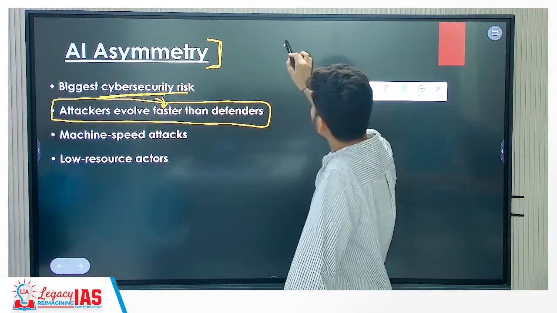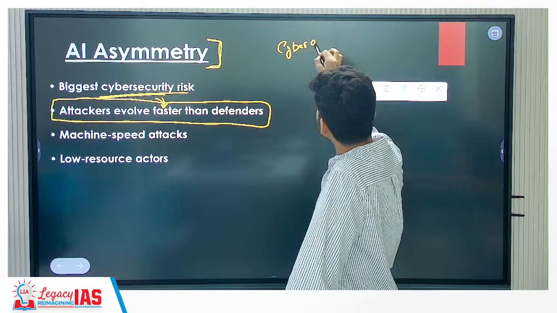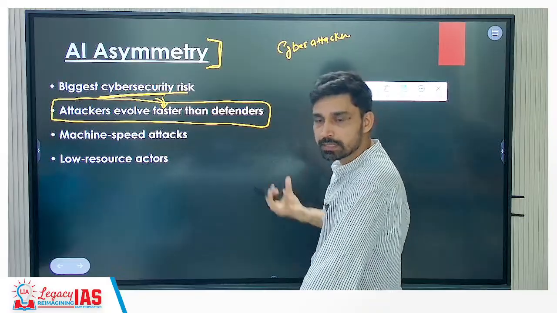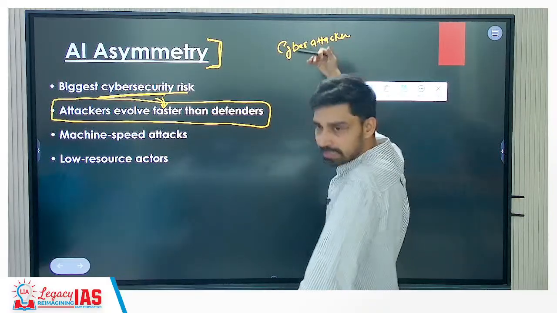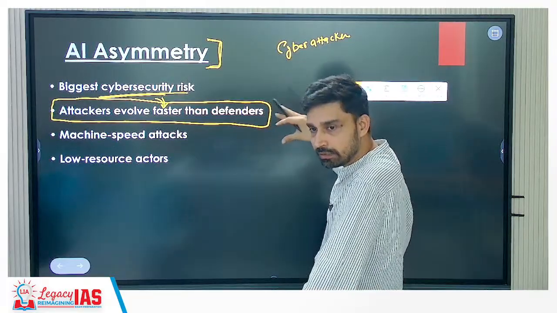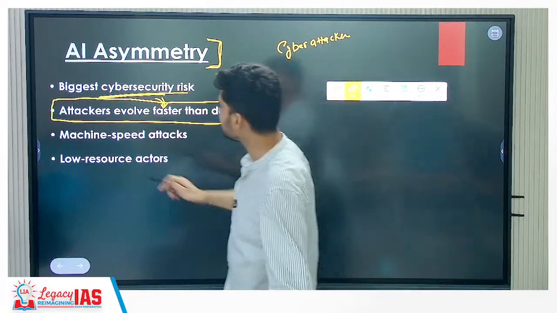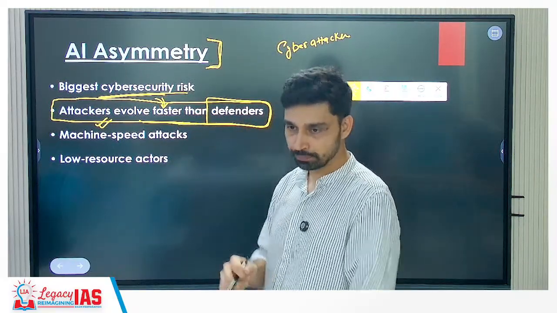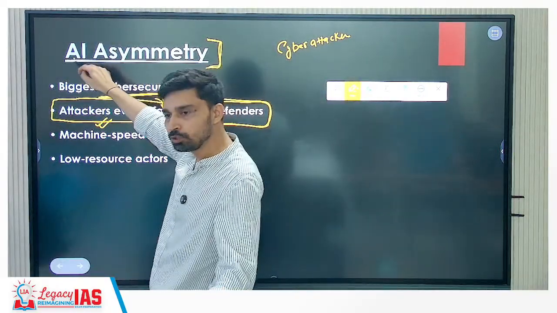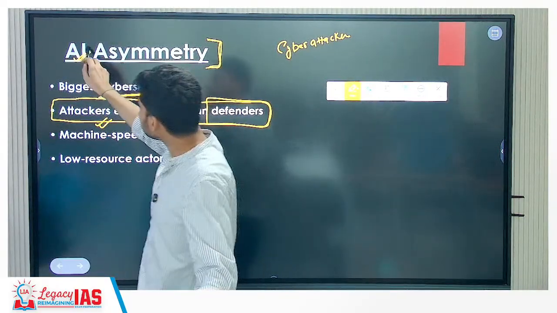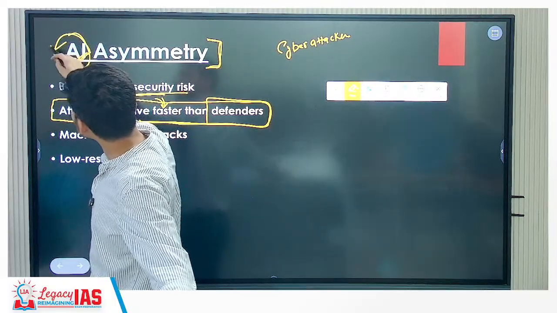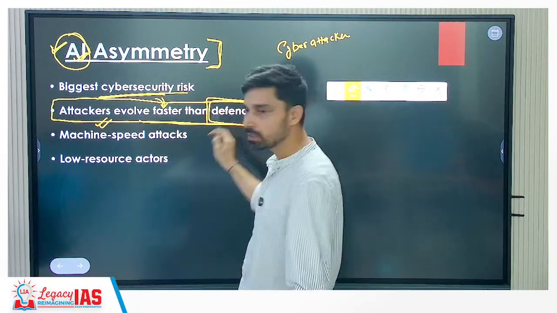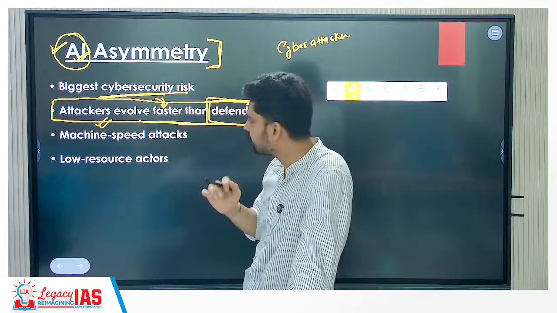You have two things. One, you have the criminals, or you can call them cyber attackers. And one, what you have? The systems or institutions which are continuously preventing cyber attacks or protecting the critical infrastructure against cyber attack. The report says that cyber attackers have been able to evolve at a faster rate than defenders. In which sphere? Use of artificial intelligence. So the cyber criminals are using artificial intelligence more efficiently and in a more advanced manner compared to the institutions responsible for defending infrastructure against cyber attacks.